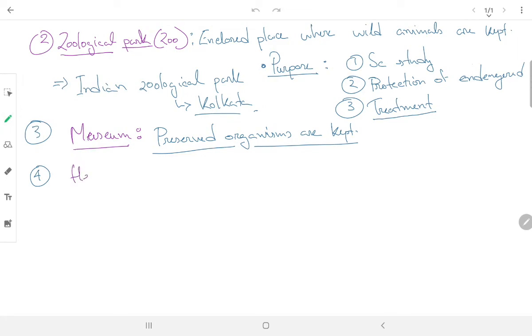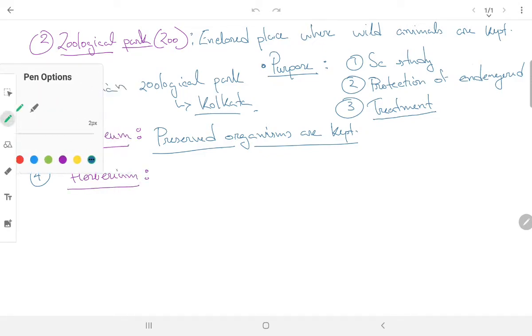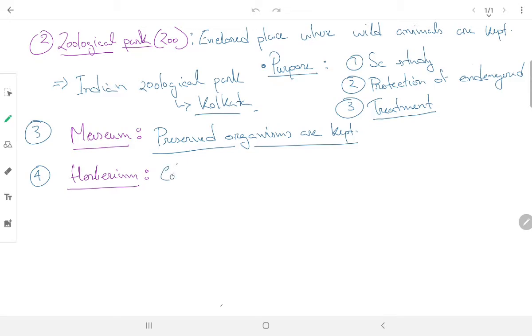Fourth one is herbarium. In herbarium, what we do? Herbarium is a collection of dried and pressed plants mounted on a paper that we call as herbarium.